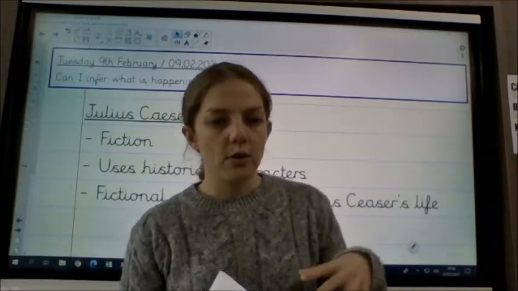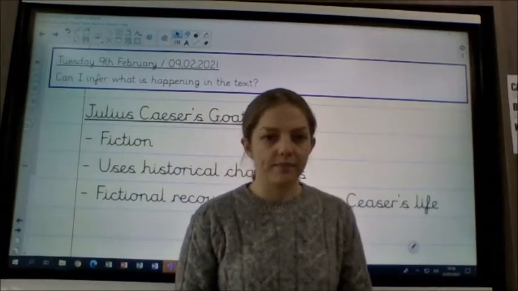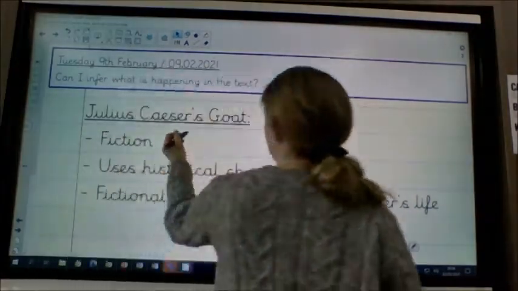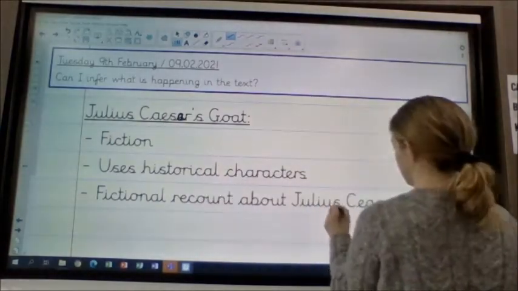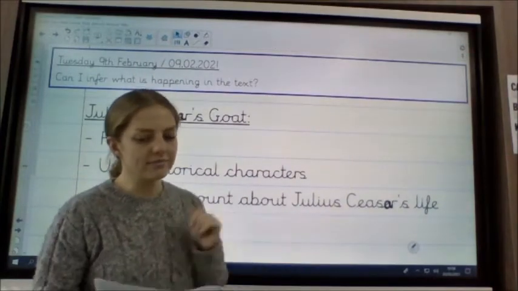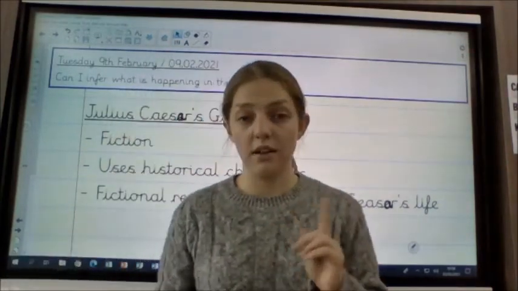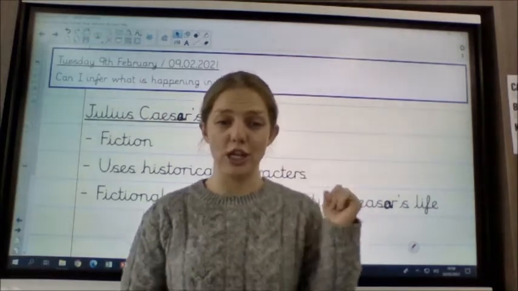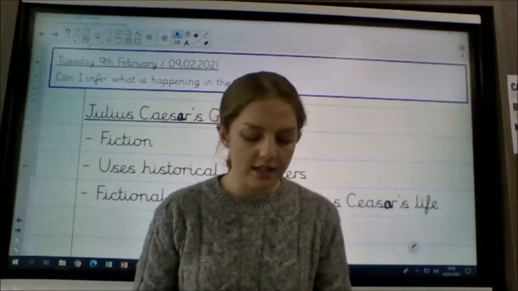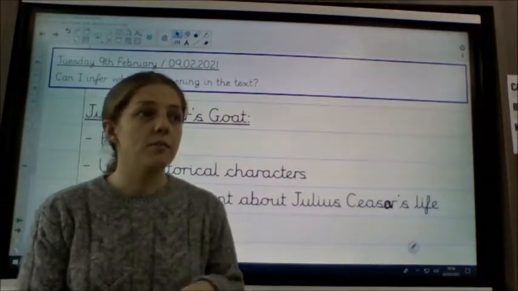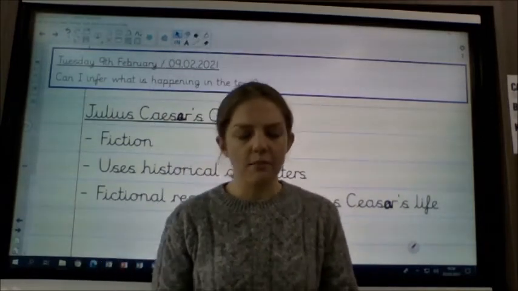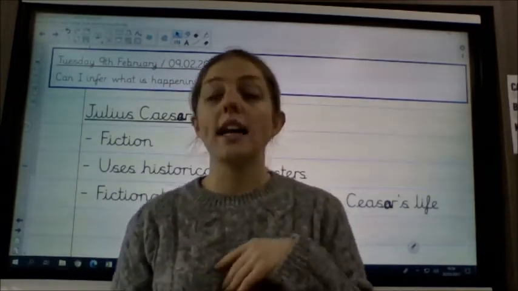So before we move on, a little bit about the text. Now I've spelt Julius Caesar wrong there. It should actually be an A, and that just goes to show that Miss Prince hasn't been editing and reading her work after she's done these beautiful slides. So Julius Caesar's goat is supposed to be funny, okay, and it was written by someone called Dick King-Smith, and most of the characters in the story are historical figures.